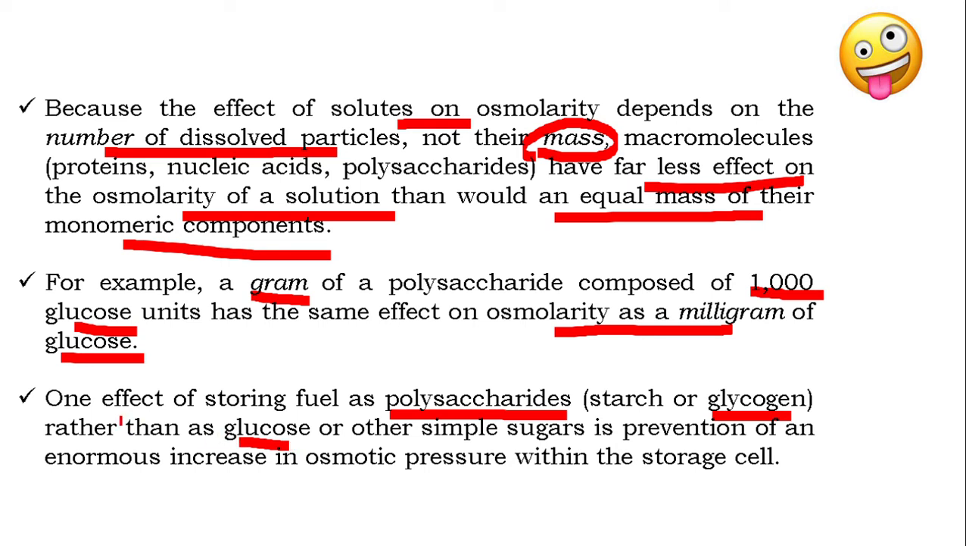So you see, one effect of storing fuel as polysaccharides rather than in the form of glucose or other simple sugars is prevention of an enormous increase in osmotic pressure within the storage cell. To maintain osmotic pressure, an equivalent amount of water would also have to be stored. It would increase the storage space required. It would also increase the weight of the organ where it is being stored. So always, storage structures in a biological system should be polymers and not monomers.